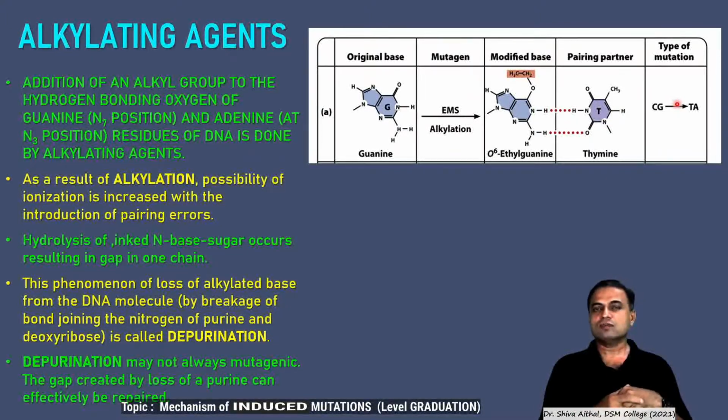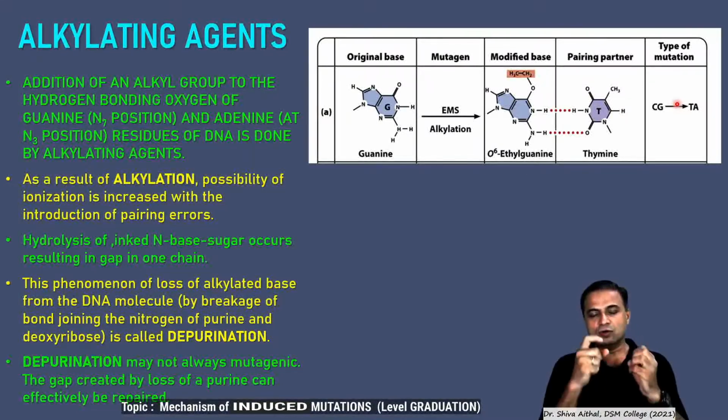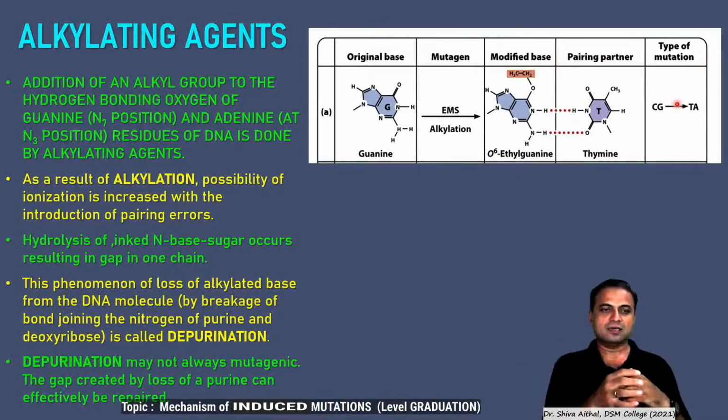Hydrolysis of the base from the sugar takes place. At the position where the sugar and nitrogen base are bound, the nitrogen base is removed from it, and a gap in the chain can be observed.